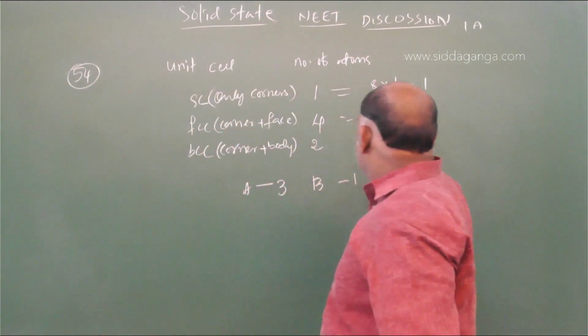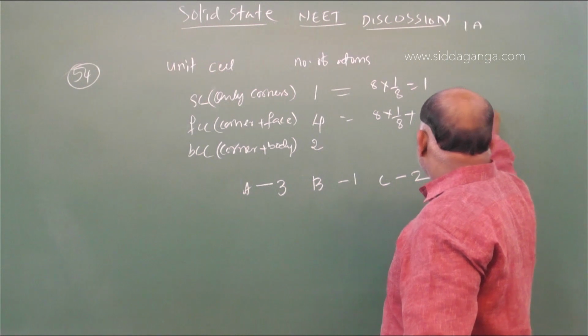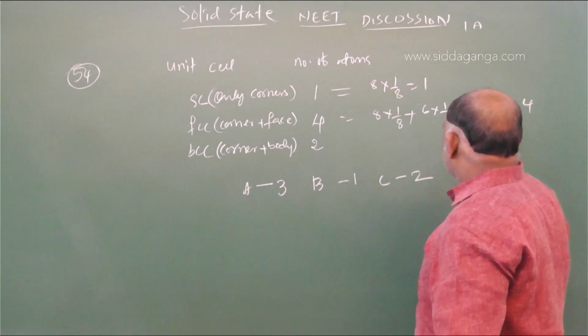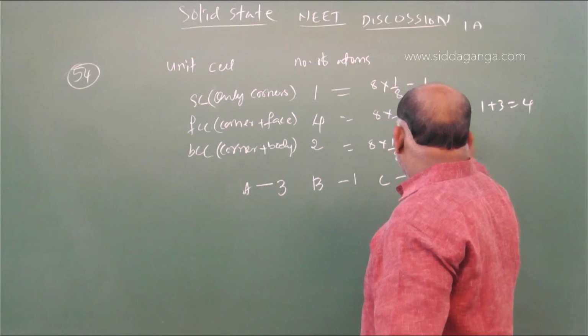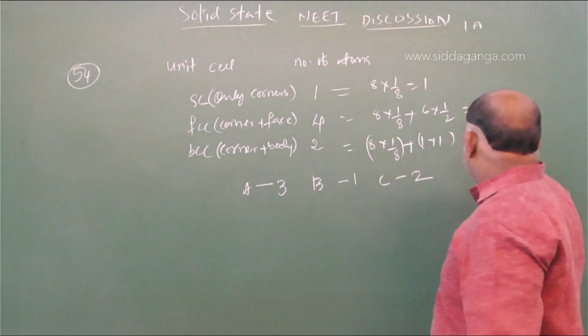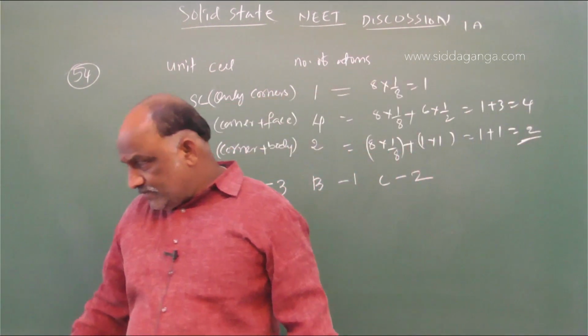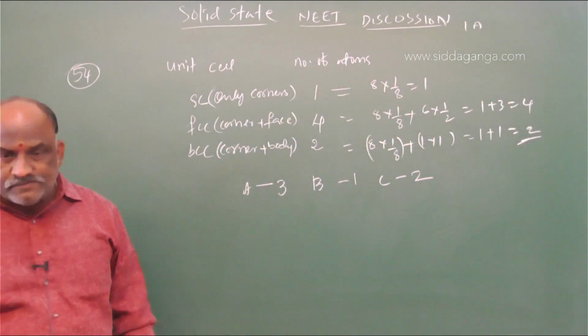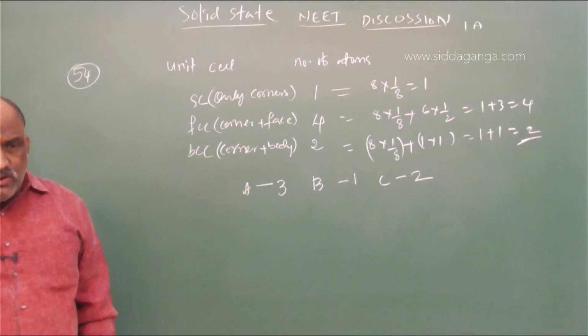Here 8 into 1 by 8 plus 6 into 1 by 2 is equal to 1 plus 3. Here 8 into 1 by 8 plus 1 into 1, 1 plus 1 is equal to 2. This was the process to find the answer for question 54. That is confirmed. Next goes to 55.